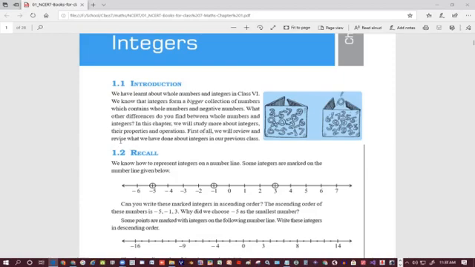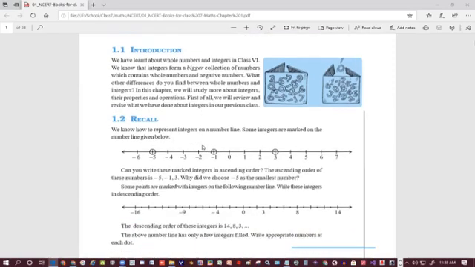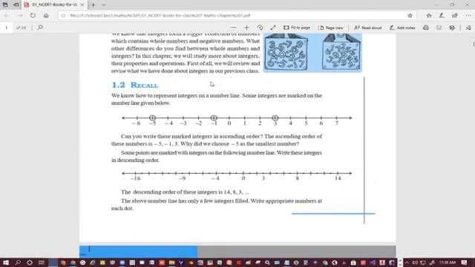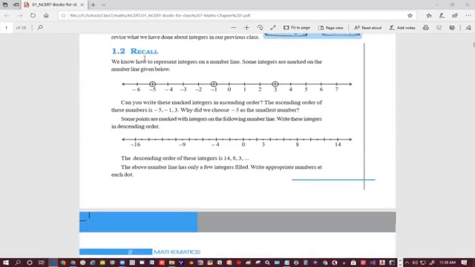The answer depends upon the question also, but it is advised to draw the number line if it is asked or required. So minus 6, minus 5, minus 4, minus 3, minus 2, minus 1, 0. The best thing is to start from the center, that is 0, and move towards the right.